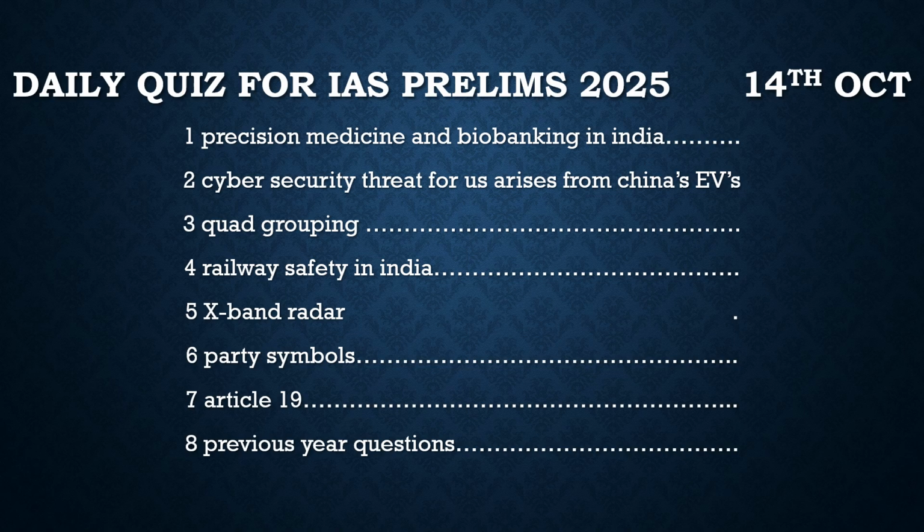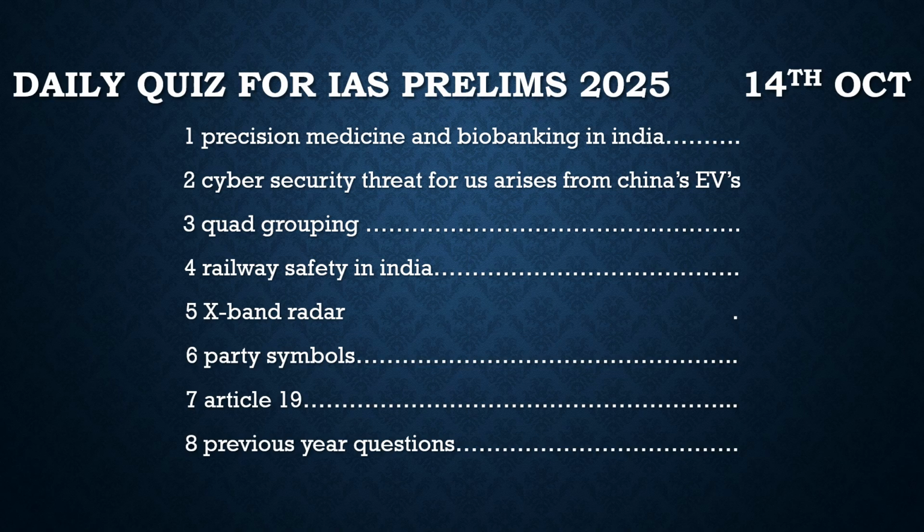Every day in this video we discuss three types of questions. The first set of questions which we discuss here are taken from the current affairs. We take up the most important articles from the newspapers which are relevant for your preparation. We derive the prelims based questions from those articles so that it will give you the idea how the UPSC faculty can ask a question from the current affairs. It will prepare you very well for your next exams. It will give you the idea how you should read the newspapers or how you should prepare your current affairs with respect to your prelims preparation.